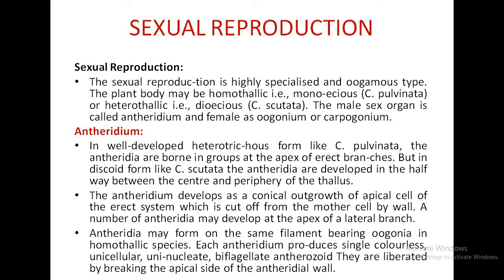Sexual reproduction. The species scutata is heterothallic while pulvinata is homothallic, meaning both male and female sex organs are present on the same thallus. The male sex organ is the antheridium and the female sex organ is the oogonium.